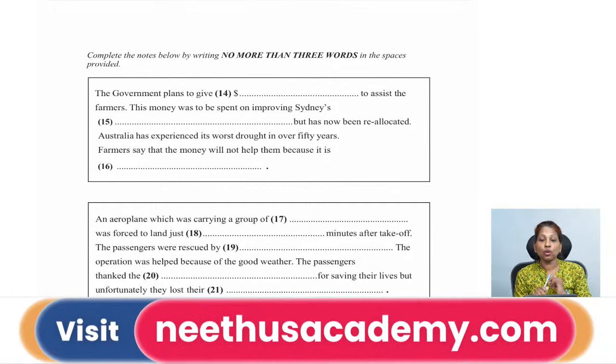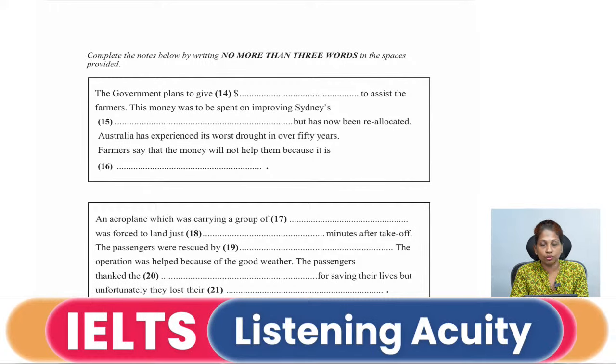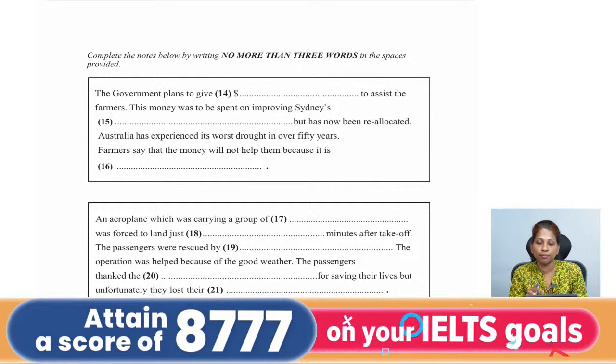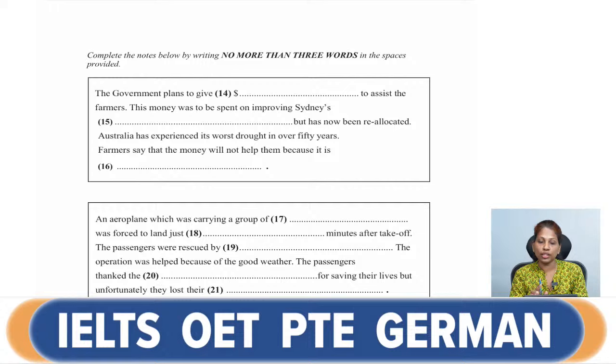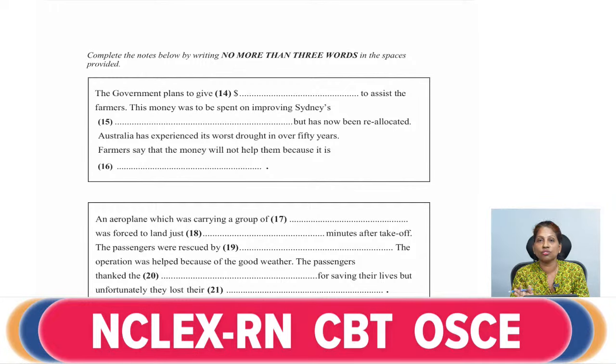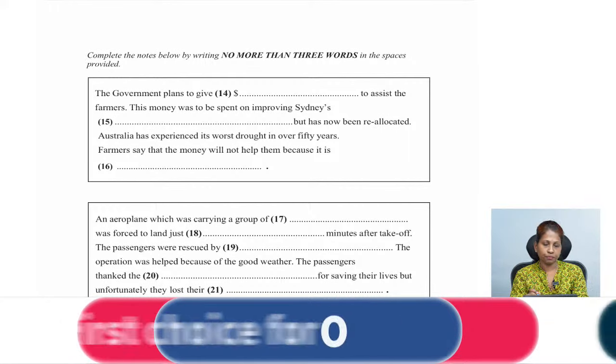Okay, they have given not more than 3 words. That is very essential. Following the instructions for listening is applicable to writing also, and reading also. Whatever instructions are specifically given to you, like here it is no more than 3 words. That means in the spaces provided, in each blank you can write 1 word, 2 words or 3 words, but not more than 3 words. That is what the instruction is telling you.